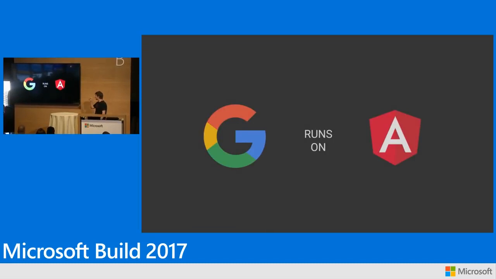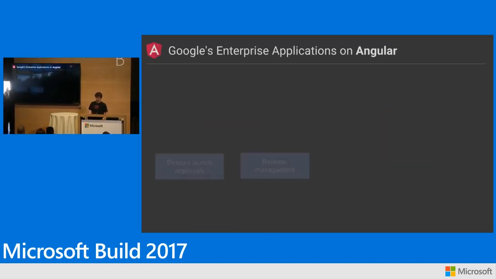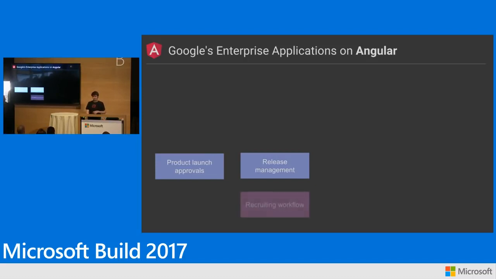So we like this phrase, Google runs on Angular. Things like this: I'm not able to launch a product. I can't ship anything at Google without Angular. All of our internal tooling for launch approvals, release management, that's all written in Angular. We can't hire people without Angular.